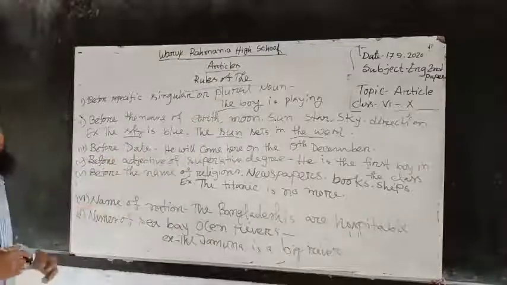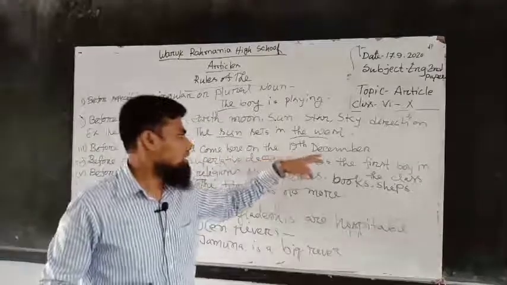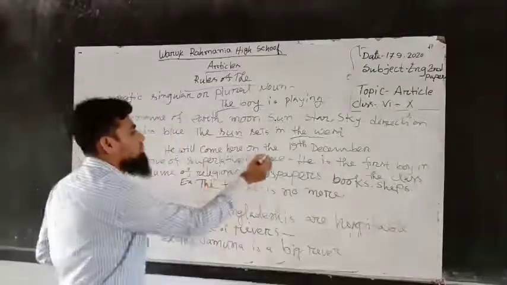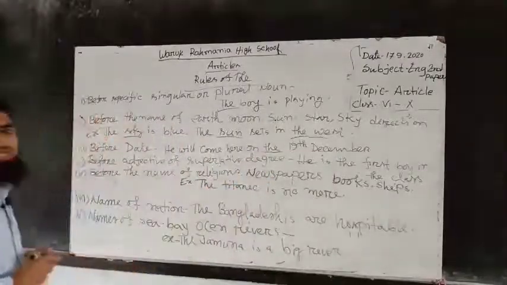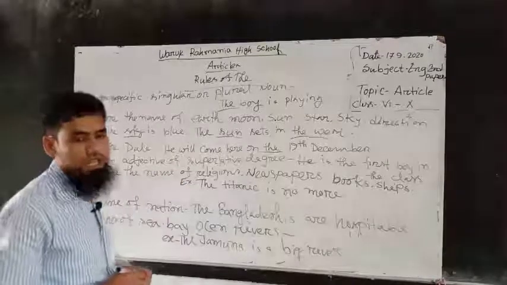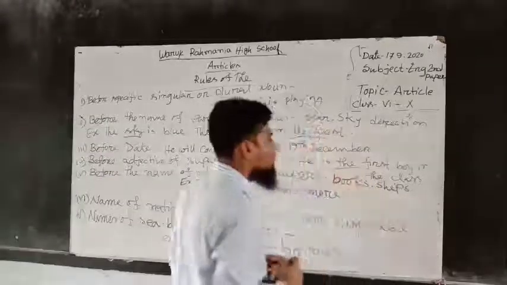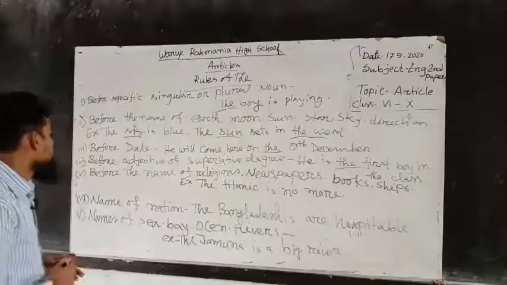Before date, he will come here on the 19th December. Before date, we have to use the. Before adjective of superlative degree, he is the first boy in the class.